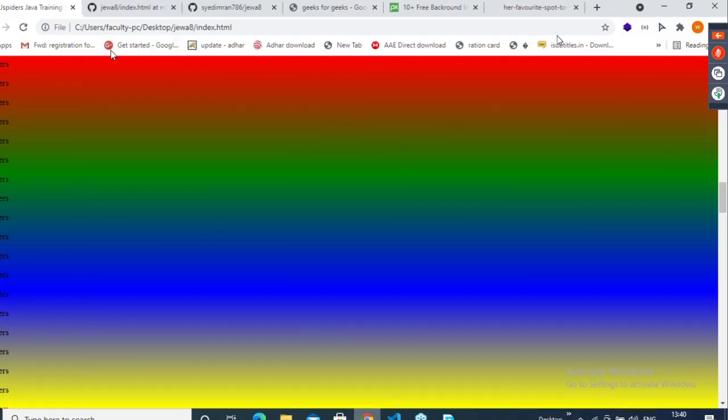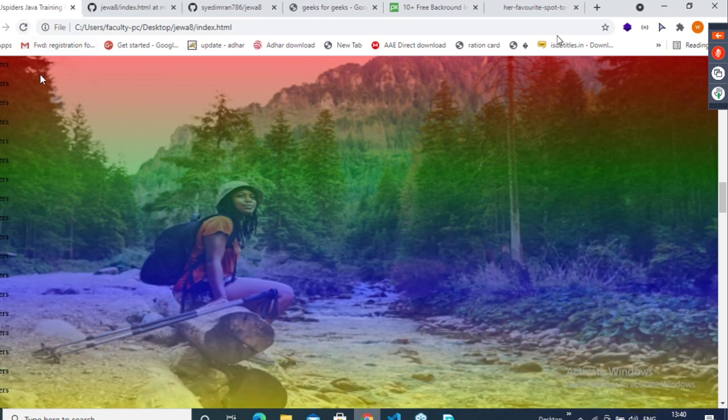Save this, go back, reload the page. Yes, see, are you getting the shades here? See, red, green, blue, yellow. Through these colors, the background image is visible. Understood? Yes or no?